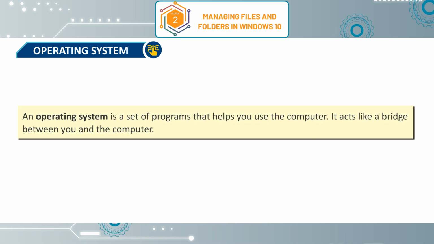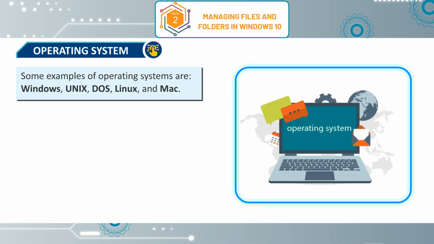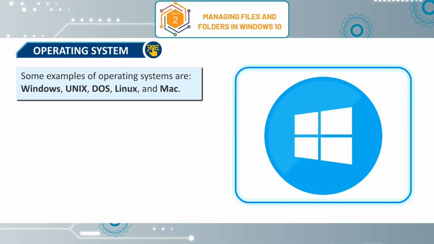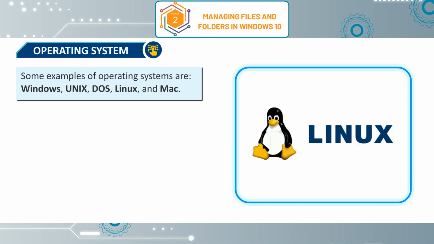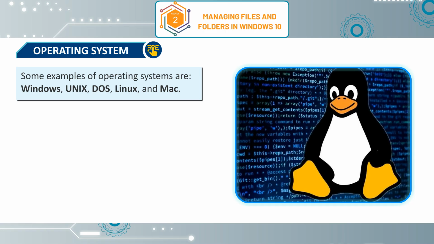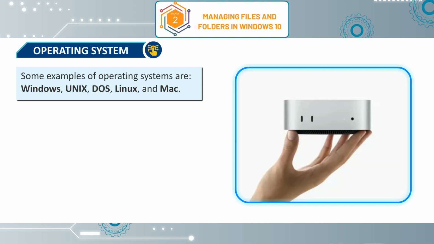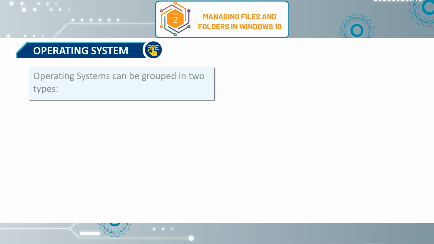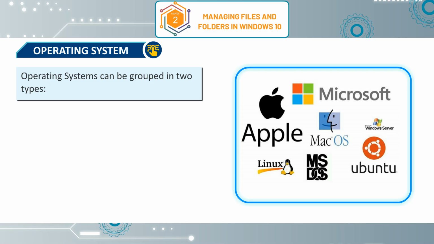An operating system is a set of programs that helps you use the computer. It acts like a bridge between you and the computer. Some examples of operating systems are Windows, Unix, DOS, Linux, and Mac. Operating systems can be grouped in two types.